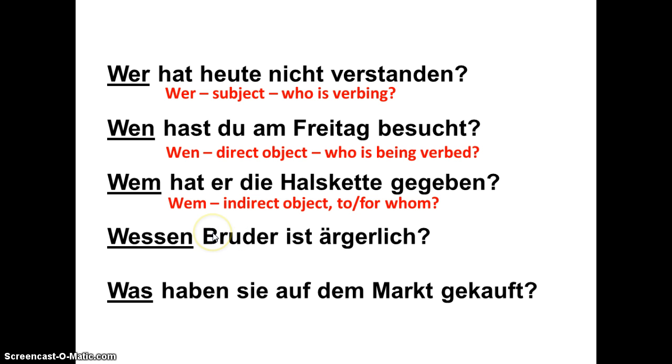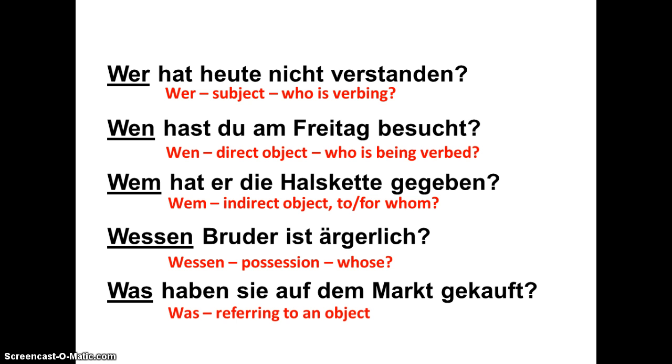Wessen is a word meaning whose, and it's always followed by a noun. This is a really easy one. It's showing possession. You're asking whose brother, whose car, whose homework. If it's not followed by a noun, then whose is not your question word. It's got to show possession. And finally, was is rather simple too, simply because was refers to something other than a person. Can't be a person, you're referring to an object.